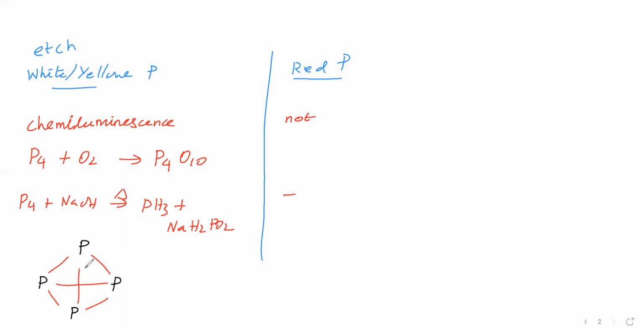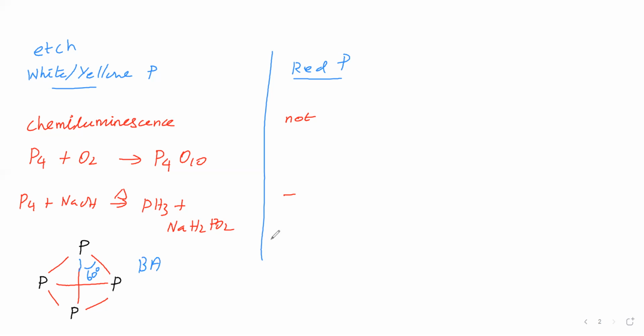The angle is 60 degrees. The bond angle is very small. Normal tetrahedral angle is 109 degrees 28 minutes, but here it is less than that. Therefore, Baeyer's angle strain is there. Because of strain, it has low stability, therefore it is more reactive.